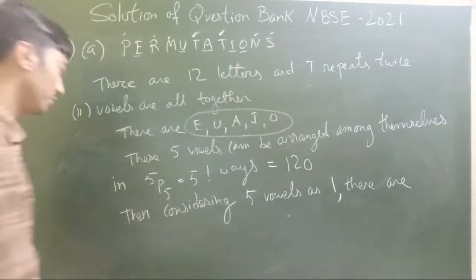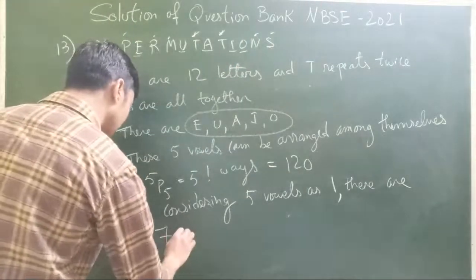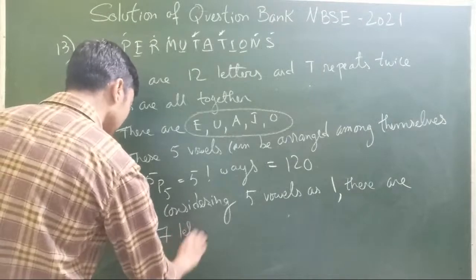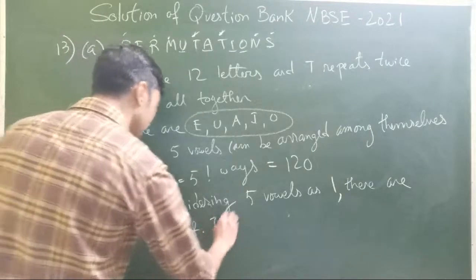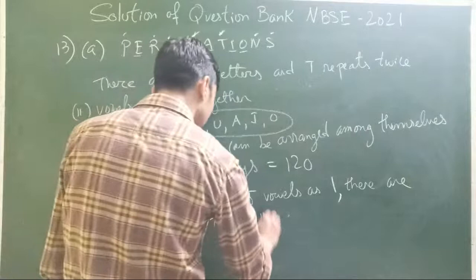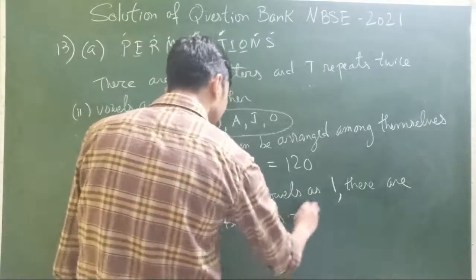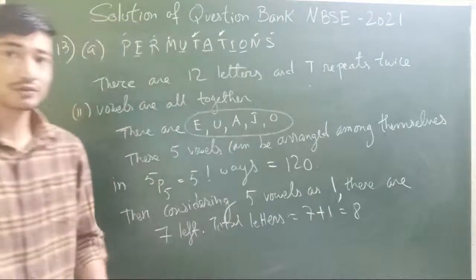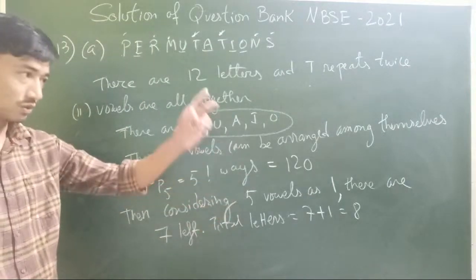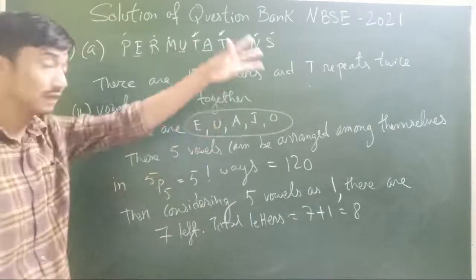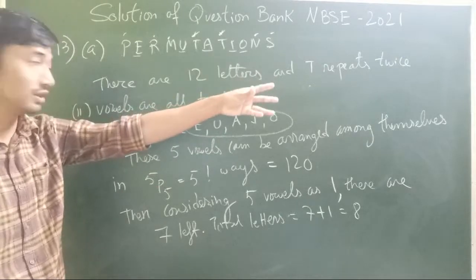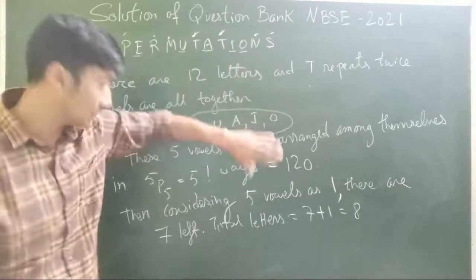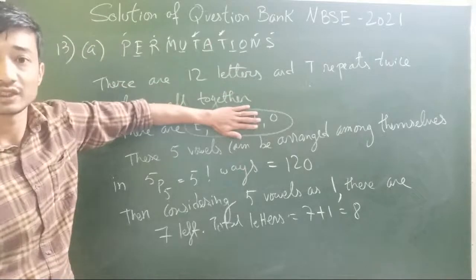So 7 letters left. So the total letters will be 7 plus 1, that will be 8. Because if we consider the 5 vowels together as one, then we are left with 7 letters plus this 1 letter.